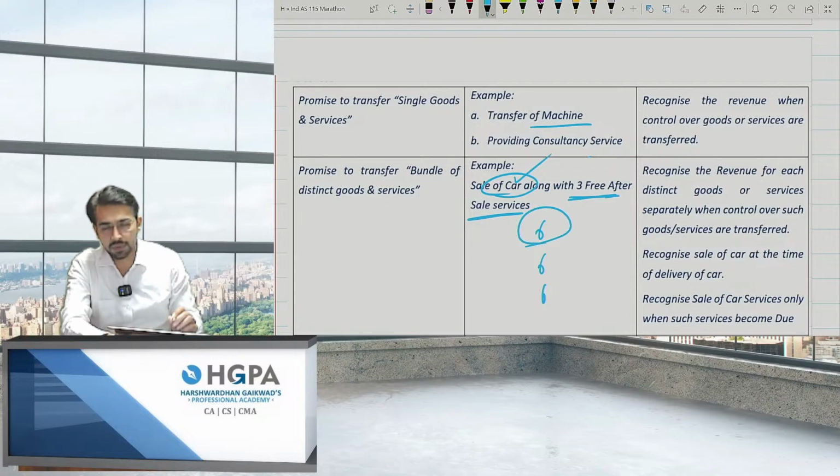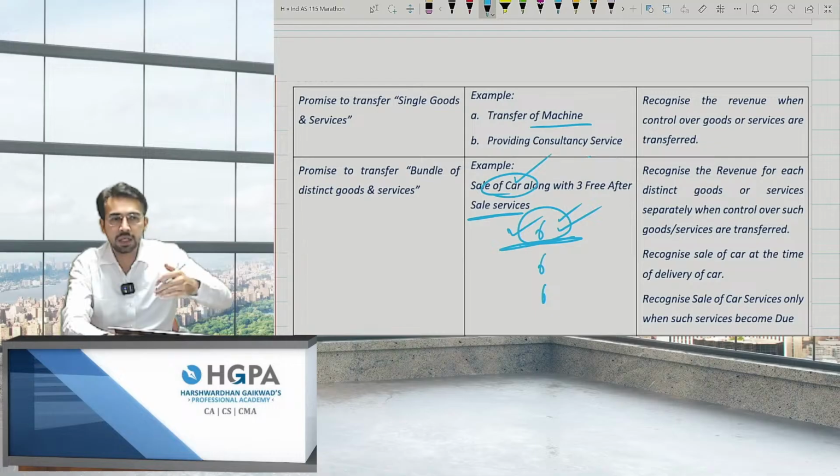So after 6 months, if you come or do not come, it doesn't matter. If you are coming for a free service, obviously I'll be providing it. If you are not coming, then also it will expire, it will lapse. It is an income for me. Obviously, it was free, but actually it was free for you, not for me, right? So I have already charged some amount to the car itself.